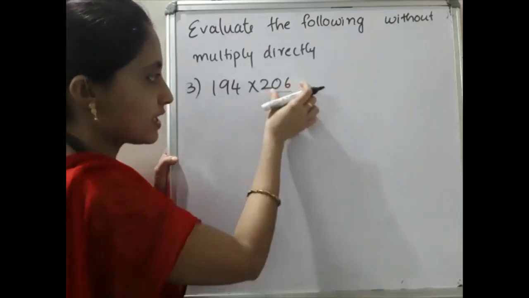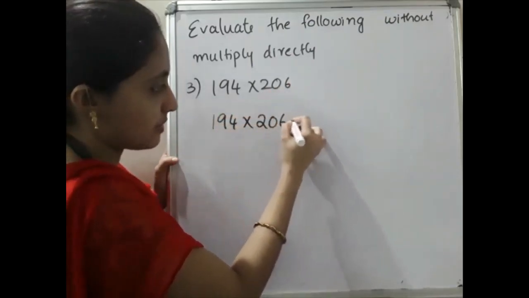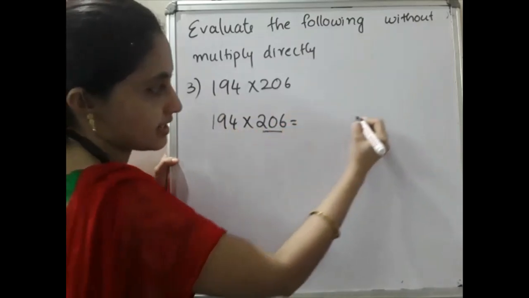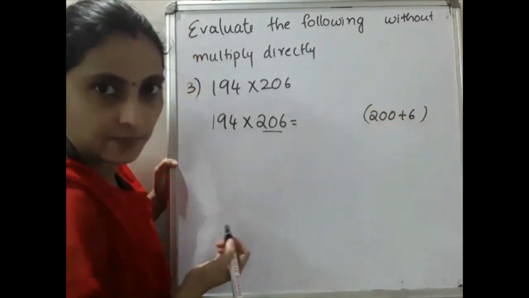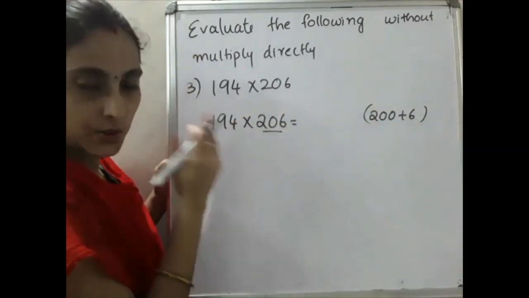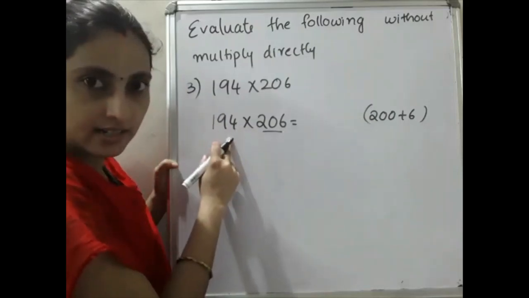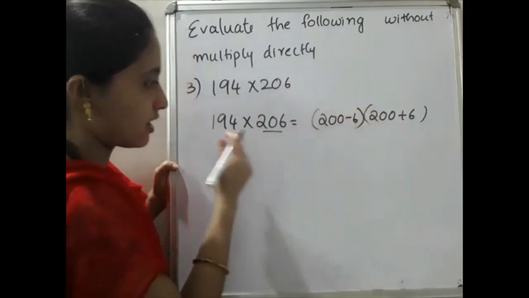Is it okay? So 194 into 206 can be written as, first you have to write this, that is 200 plus 6, that is 206. So here can we apply 200 plus or 200 something, shall we write this? Yes, what is that? 200 minus 6 is what?